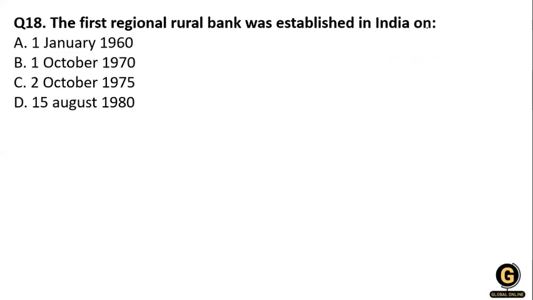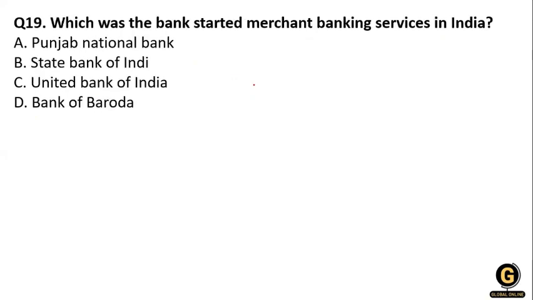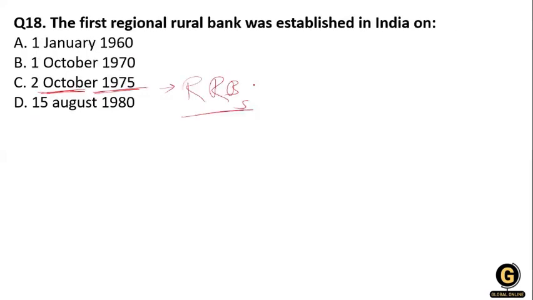Now, when was the first Regional Rural Bank established in India? You know that it is the 2nd of October 1975. Okay, the 2nd of October 1975. That is the RRBs, Regional Rural Banks of India. 1975. Clear.